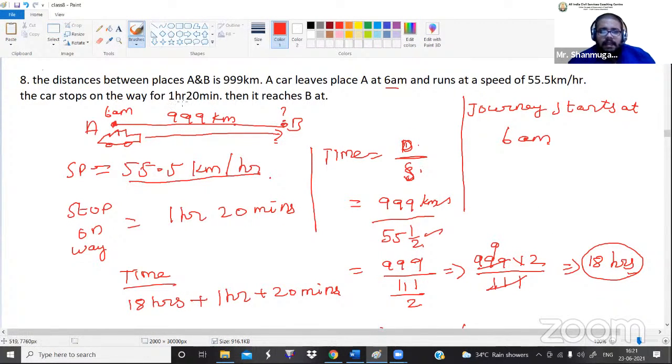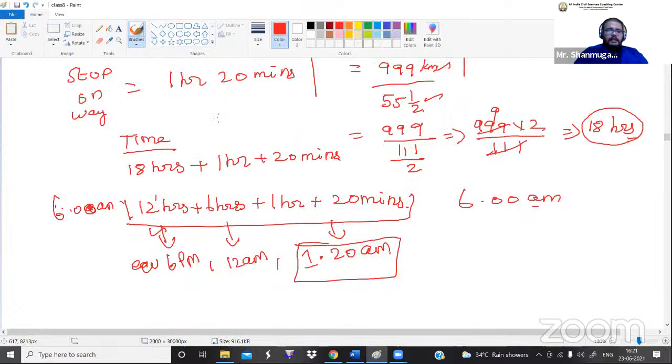But additionally they have given that in between the journey the car has been stopped for 1 hour 20 minutes. So the total travel is 18 hours, and the car has been stopped in between for 1 hour 20 minutes. So the total time duration is 19 hours 20 minutes. But we don't want the time duration. We want to calculate by what time it reaches B.